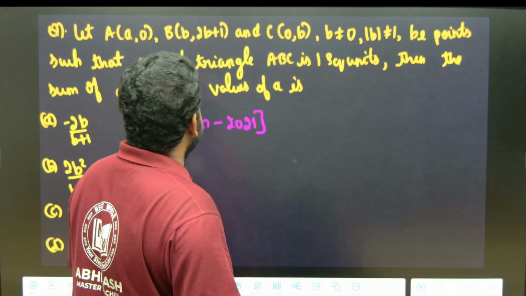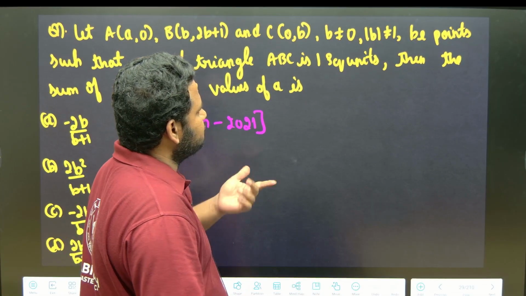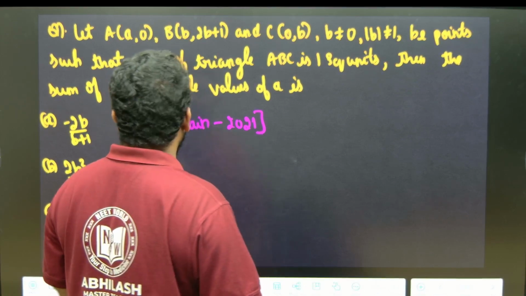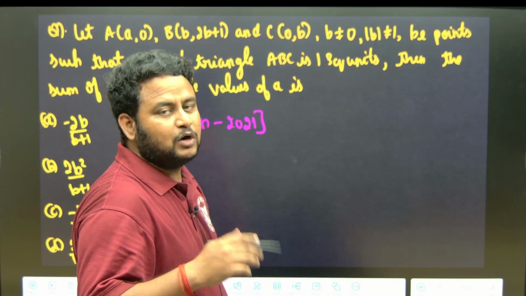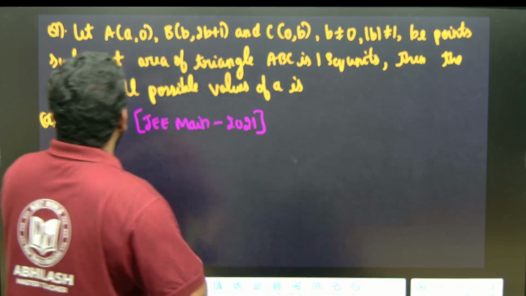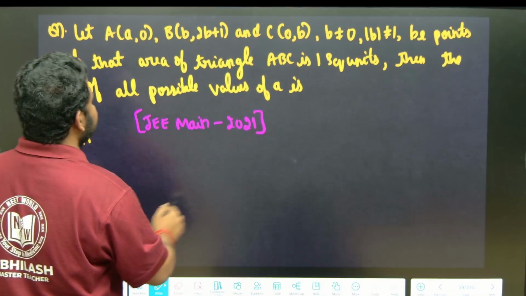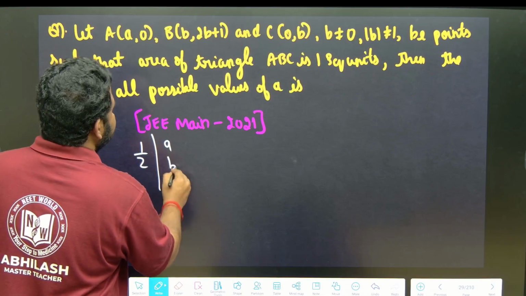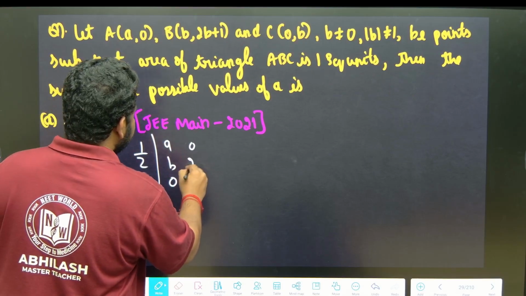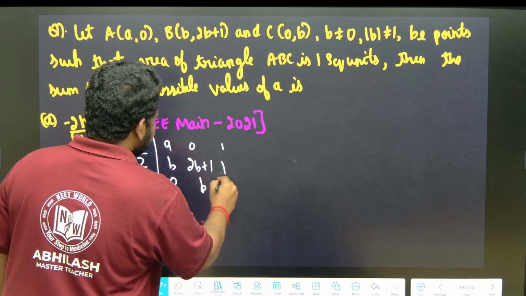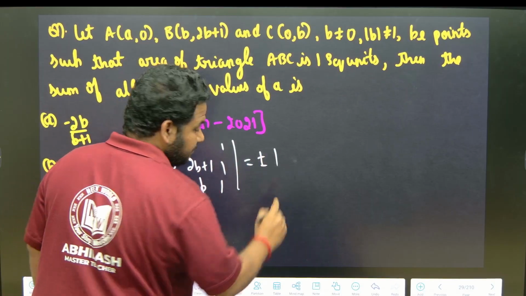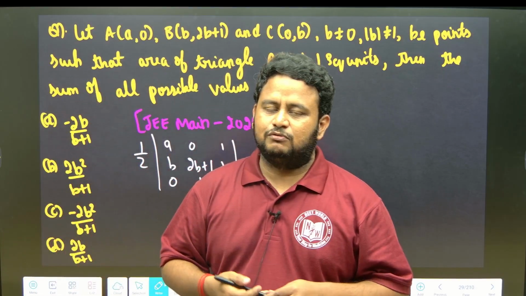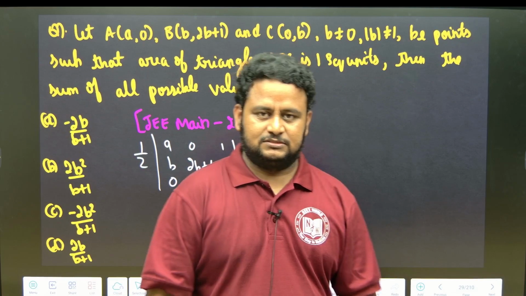Next, look at this question. They are telling ABC, where b is not equal to 0 and modulus of b is also not equal to 1, be points such that the area of triangle ABC is 1 square unit, then the sum of all the possible values of A, they are asking. So the area of the triangle is equal to 1 square unit, that is nothing but half into this determinant, with A, B, 0, then 0, 2b plus 1, b, and so on. The area is 1, but I should take it as plus or minus 1, please remember, because once you open the modulus sign it becomes plus or minus. You should be very careful.